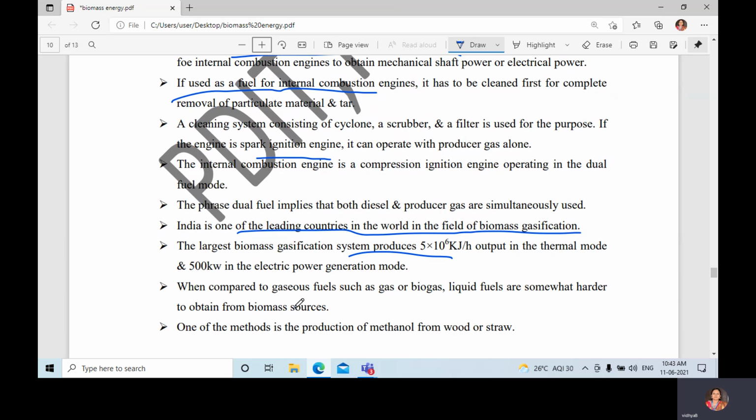When compared to gaseous fuels such as producer gas or biogas, liquid fuels are somewhat harder to obtain from a biomass source. The output we get from biomass is gas and somewhat liquid fuels. To get those liquid fuels as output is difficult. One of the methods is the production of methanol from wood or straw.